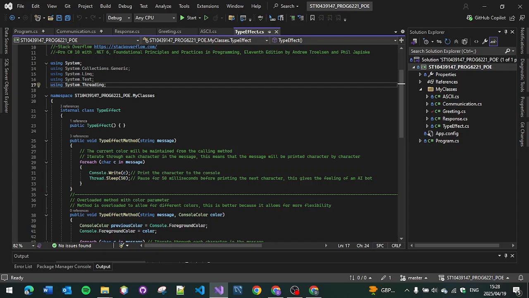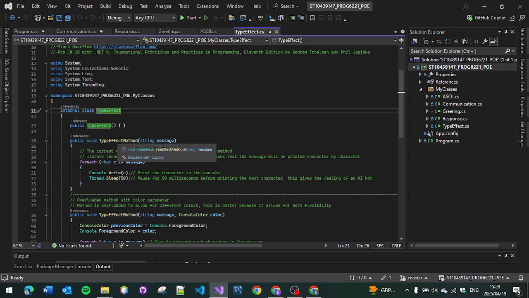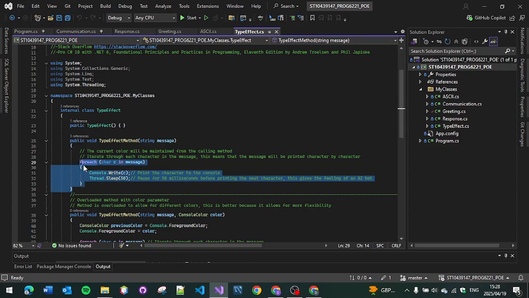Starting at the type effect method, I used the class type effect. I made a method called type effect with string message. Over here, essentially what I'm doing is making it more AI bot looking. It will read each line, each letter, and it will display each letter every 50 milliseconds.